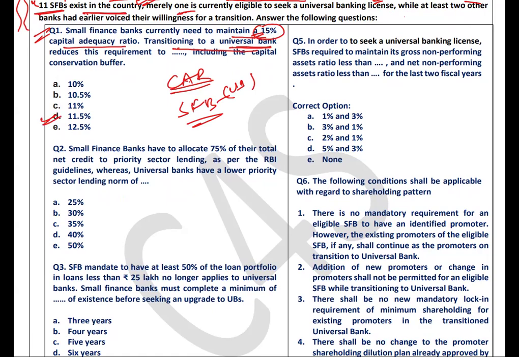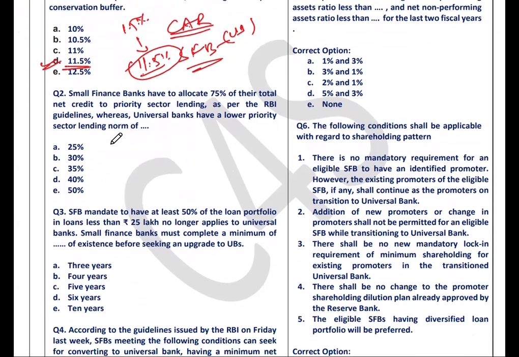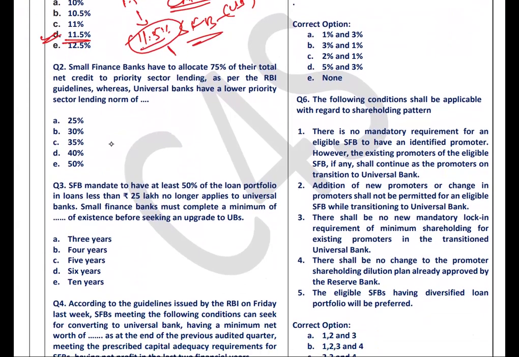So the correct answer over here is 11.5%. From 15%, it is reduced. It will be reduced to 11.5% of capital adequacy ratio. Let's see question number 2.